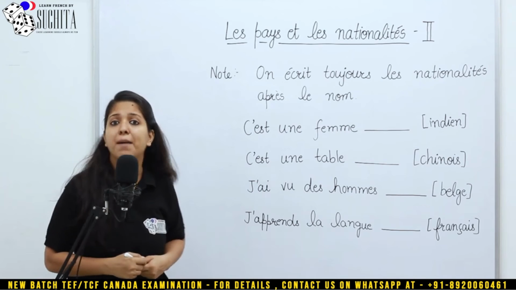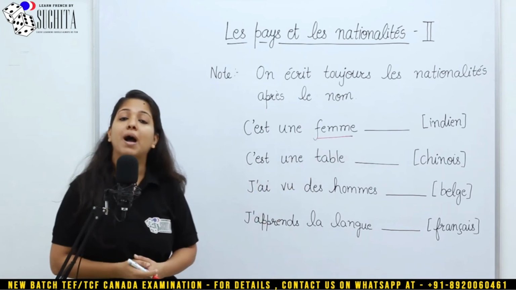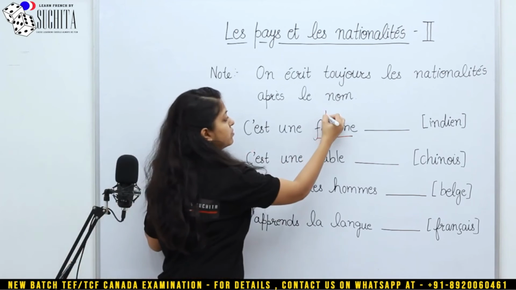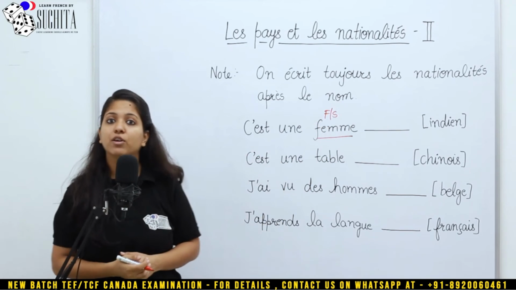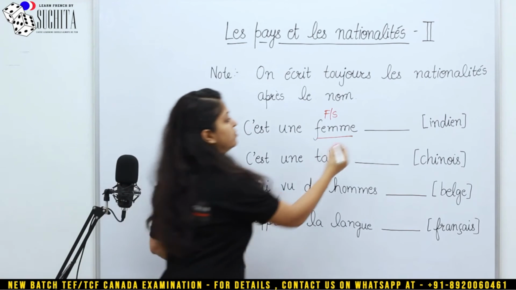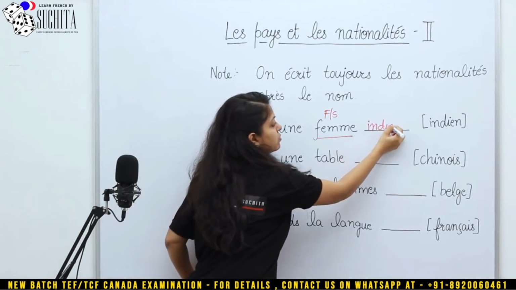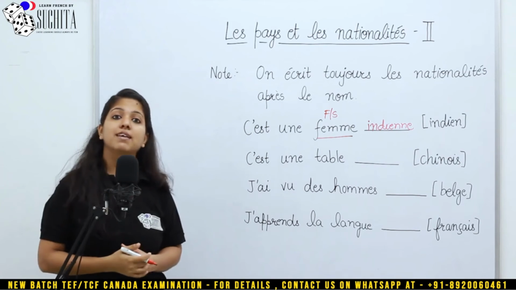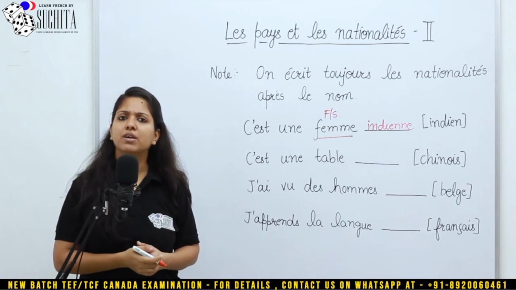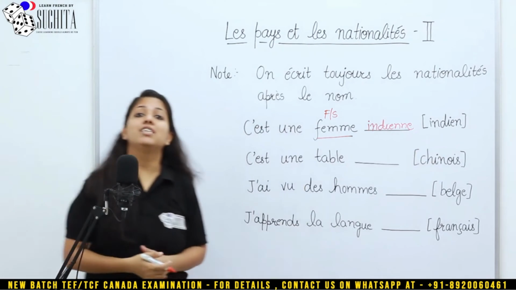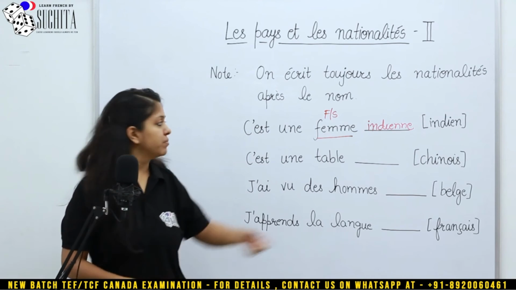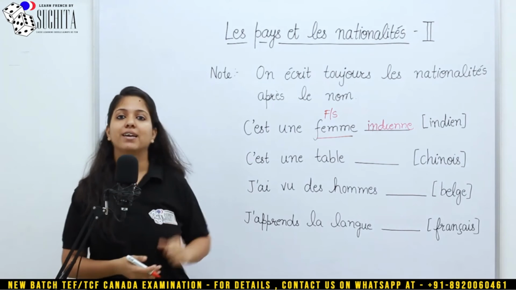We are using it for femme. And the word femme is féminin et c'est singulier because you have une. Féminin singulier. So you will use the feminine singular version of the nationality. C'est une femme indienne. And the rule that I applied here is the nationalities which end with en, in order to make their feminines, you apply double N-E.